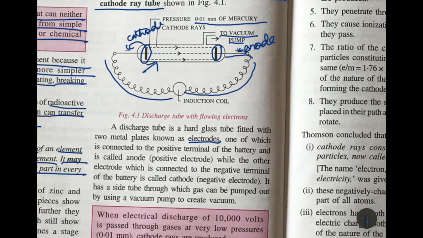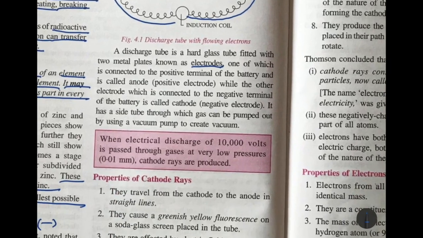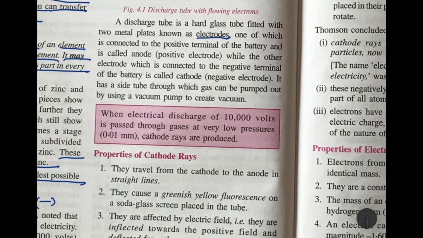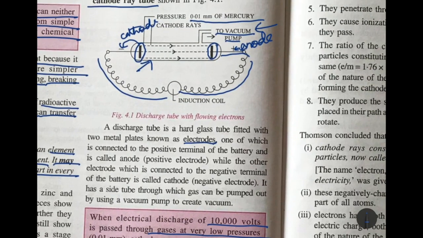Then it has a side tube through which gases can be pumped out, leading to the vacuum pump, which creates a vacuum, and then the gases will be pulled in. So when an electrical discharge of 10,000 volts is passed through the gases at very low pressure, cathode rays are produced. So the cathode rays were seen.